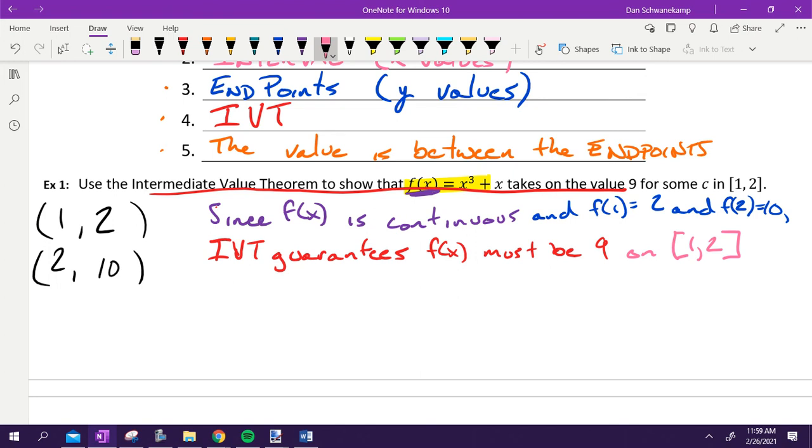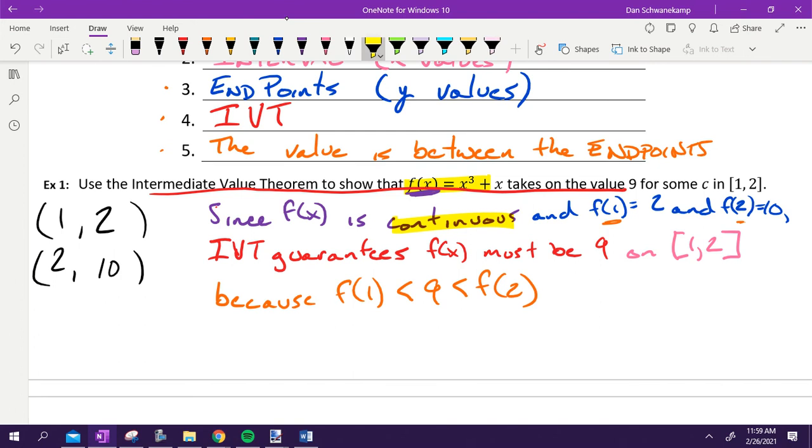And then the last thing we got to say is why. How do we know that's true? Because f of 1 is less than 9 is less than f of 2. We are stating whatever our starting value is, 9 is in between that starting value and that ending value. We know what f of 1 and f of 2 is. We stated them up there. Okay. All 5 things need to be shown.